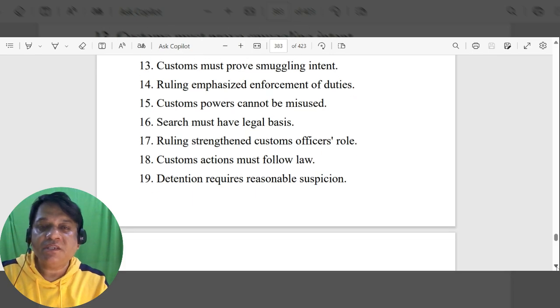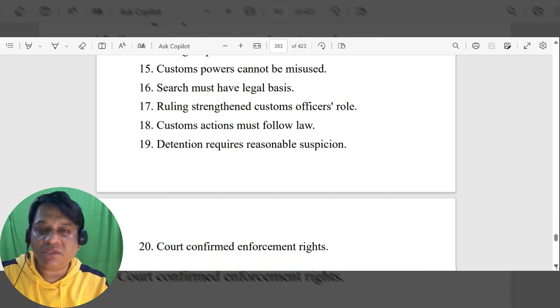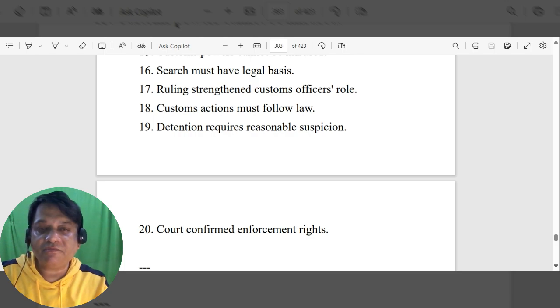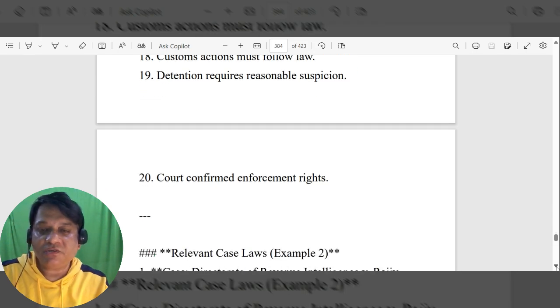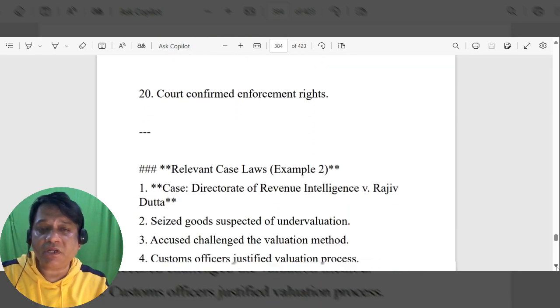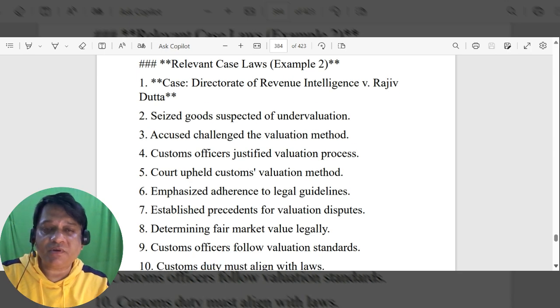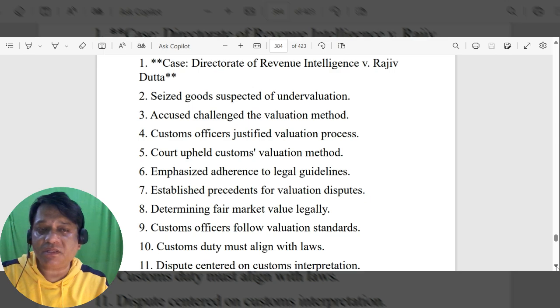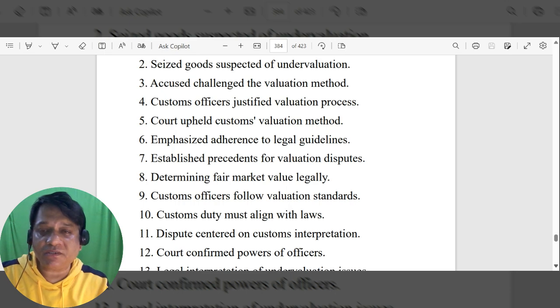Customs must prove smuggling intent, the ruling emphasized enforcement of duties, customs powers cannot be misused, search must have a legal basis, the ruling strengthened customs officers' role, customs actions must follow law, detention requires reasonable suspicion, the court confirmed enforcement rights.